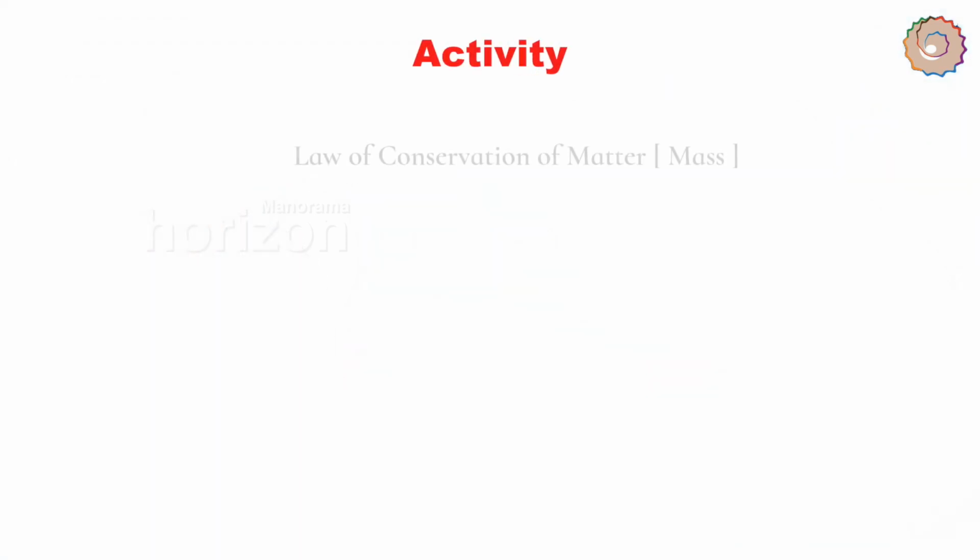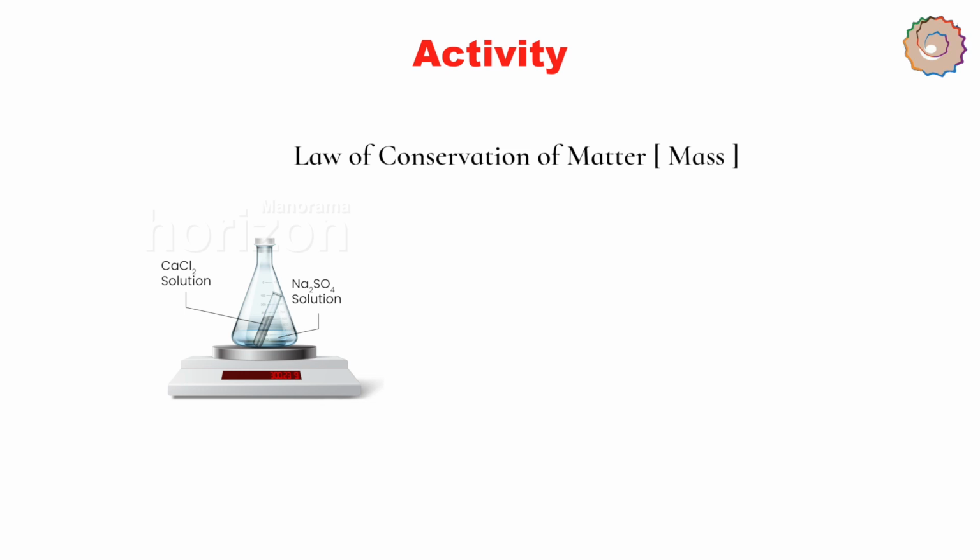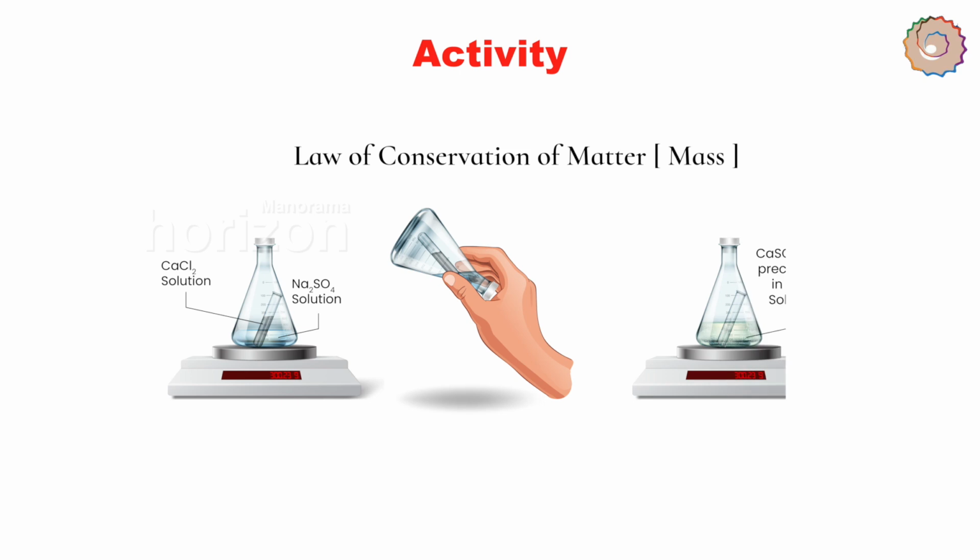We can confirm this by doing a simple activity. Take some sodium sulfate solution in a conical flask and some calcium chloride solution in an ignition tube. Hang the ignition tube in the flask by a thread and put a cork on the flask. Find the mass of the flask on a balance. Then tilt the flask. A chemical reaction takes place and sodium chloride and calcium sulfate are formed. Then find the mass of the flask again. It will be seen that the sum of the masses of the reactants and the products remains unchanged.